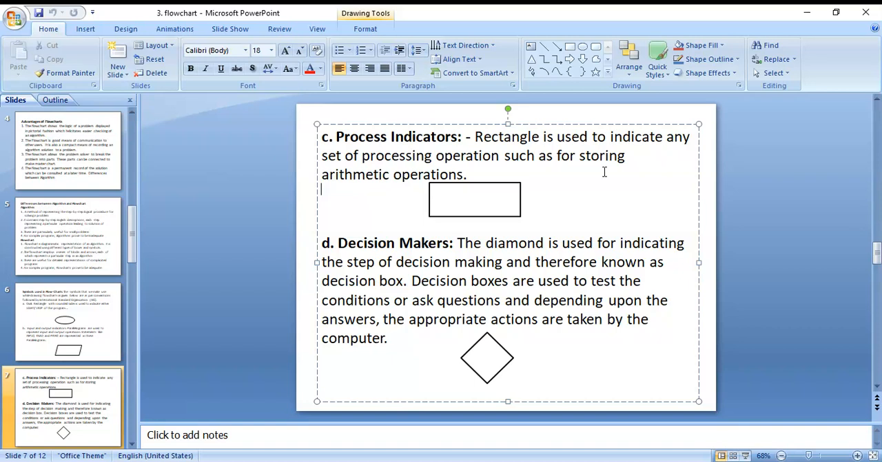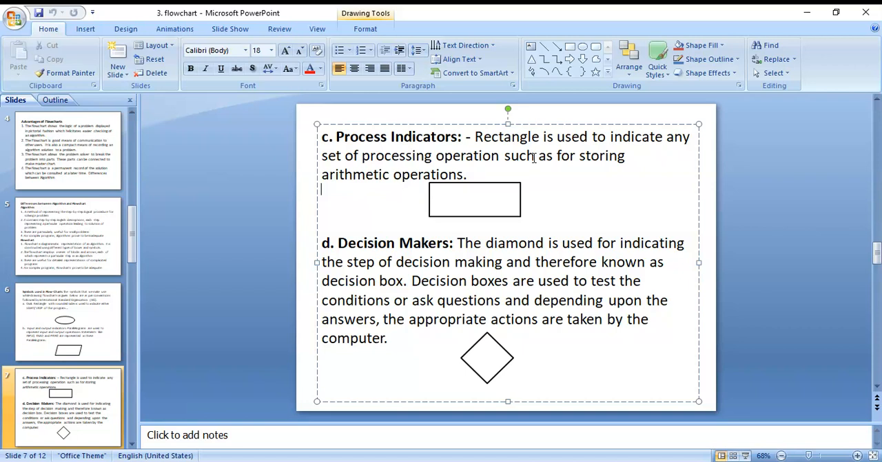Relational operators are less than, greater than, or equal to. We can use these relational operators in a decision making box. But in a process indicator, we can use only arithmetic operators.